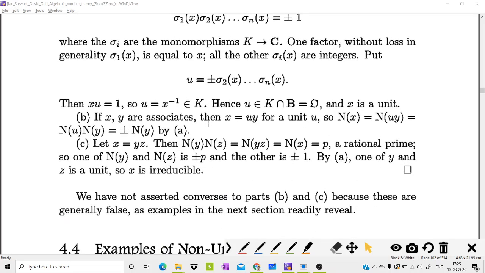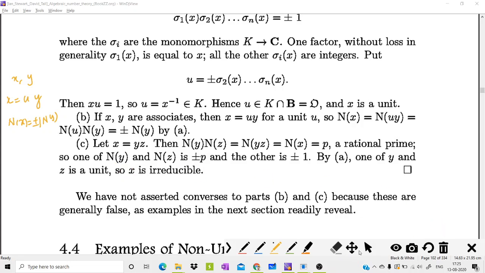Now we can prove the second result. The second result is very obvious. It says that if x and y are associates, that means x equals uy for some unit u, then we get N of x equals N of u, that is plus or minus 1 since it is a unit, times N of y. So N of x can be written as plus or minus N of y. That is trivial.